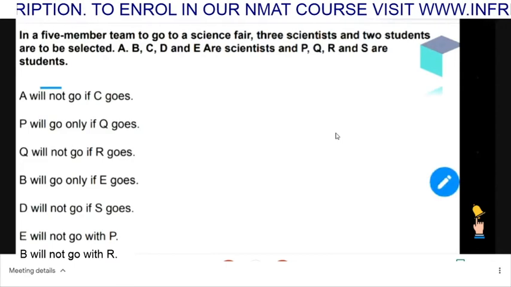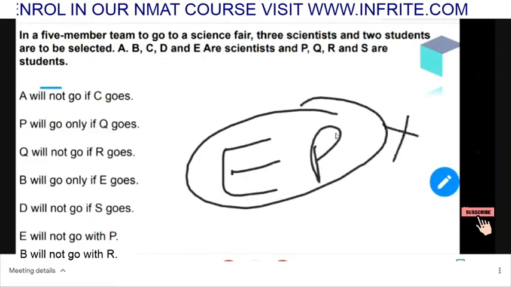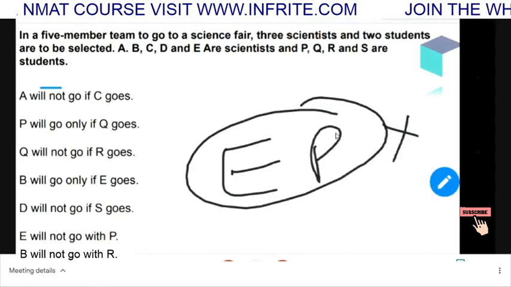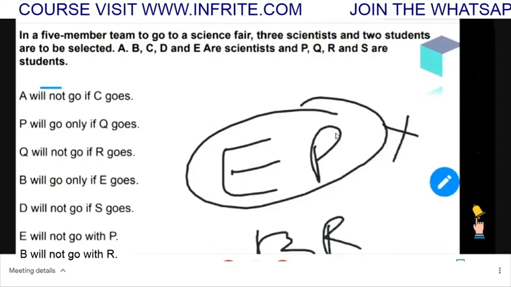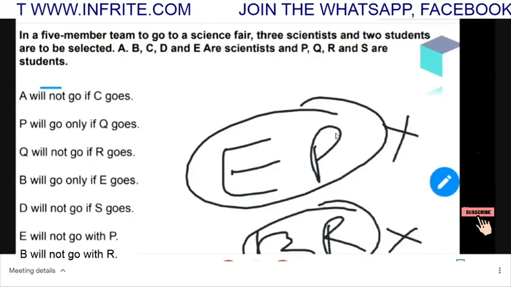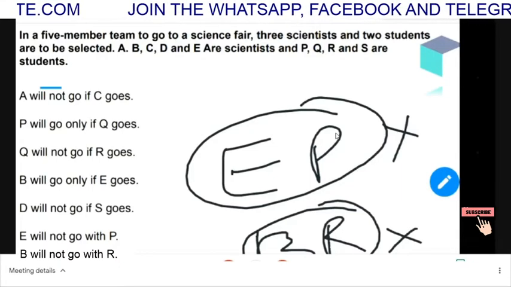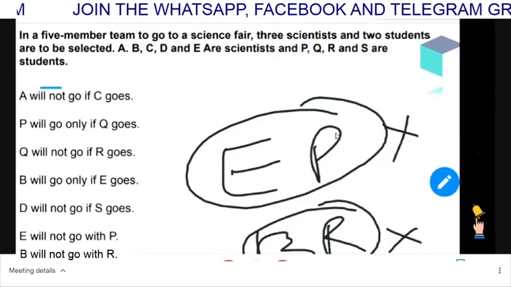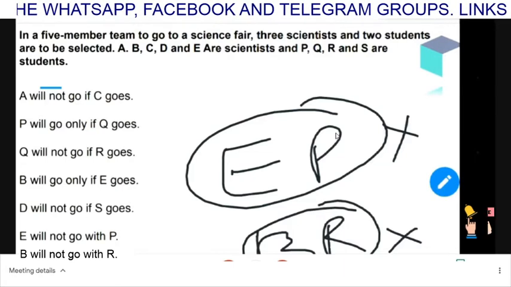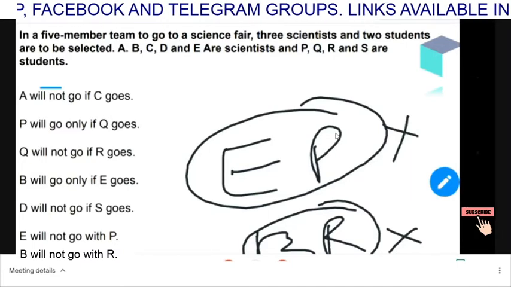E will not go with P. तो इसका मतलब E और P कभी भी साथ में नहीं होंगे. This is the representation for E will not go with P. In the same way, B will not go with R. So B and R will not be together. If you select E, you will not select P. If you select P, you will not select E. And E and P दोनों नहीं select होंगे, ऐसा भी हो सकता है. So that is also possible. I hope all the conditions are clear to you.